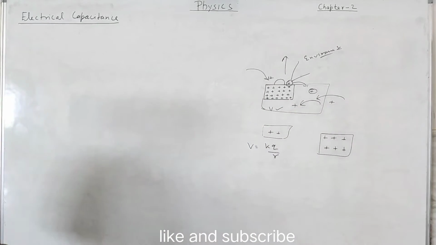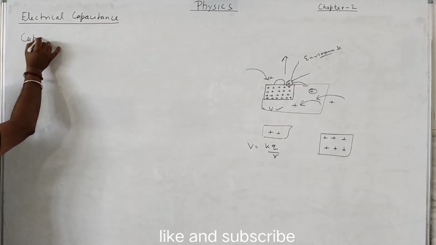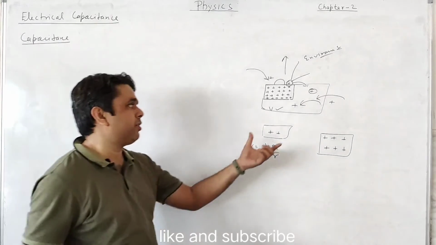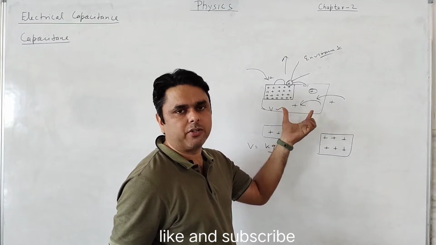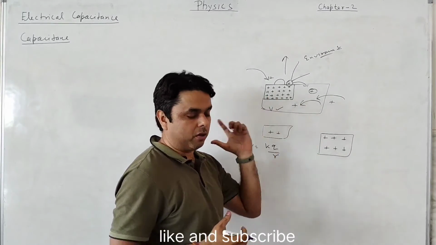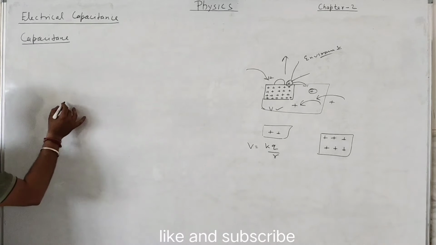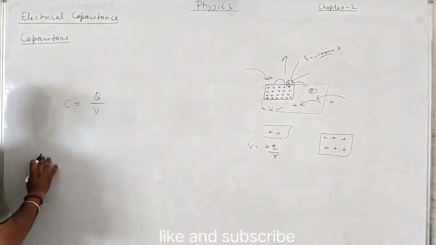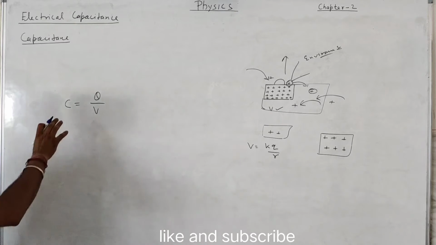Now we will concentrate on the definition. What will be the definition of capacitance? Generally, we can understand that the maximum amount of charge that any surface can acquire is called the capacity, or the capacitance, of that surface. But looking at it differently, how will you define capacitance? The capacitance relation gives C is equal to Q upon V. The amount of charge given to increase the potential of that surface is called the capacitance.